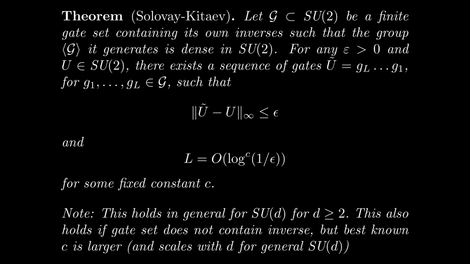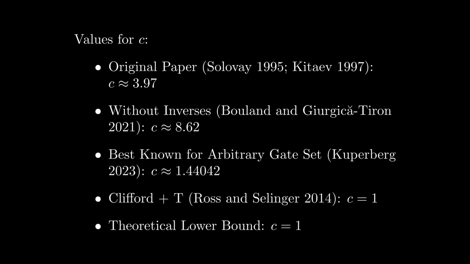Note that in the original formulation, we assume that all the inverses of every gate in the gate set are also contained in the gate set. It is still possible to achieve polylog scaling even without this assumption, though the best known c is somewhat larger, and in fact scales with d. Though if we set d to be a constant like 2, this just means that c is a larger constant. In any case, you're probably wondering what this constant c is in general. Well, in the original paper, c was taken to be approximately 3.97. Without inverses, this changes to around 8.62.